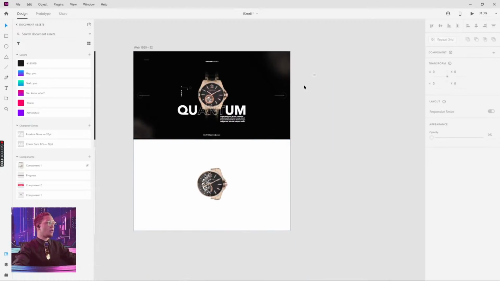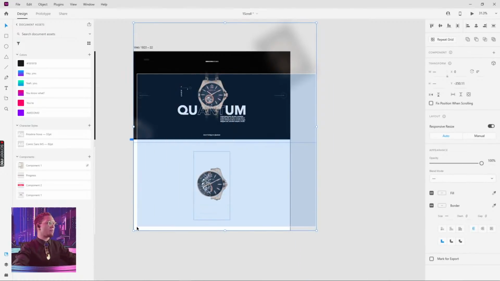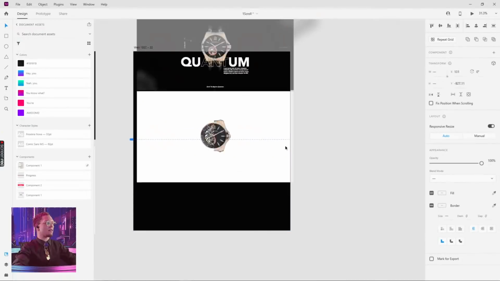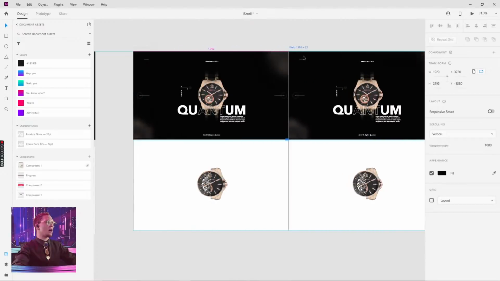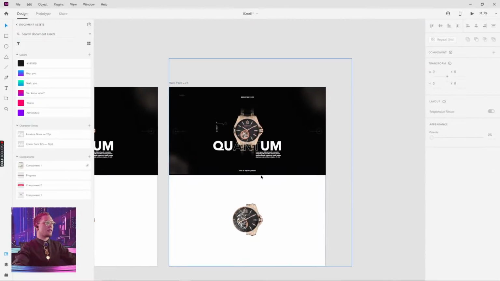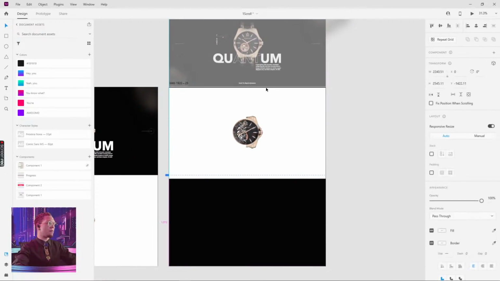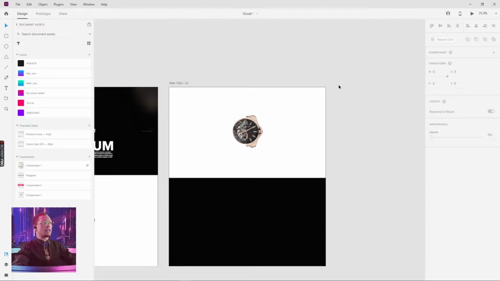All right, so I'm just gonna select all of this. We have the white background, we have this whole entire thing, we have one whole bit here. I'm gonna group it, I'm gonna duplicate it. Now I can move this up without anything falling off the artboard. Pretty simple, right?